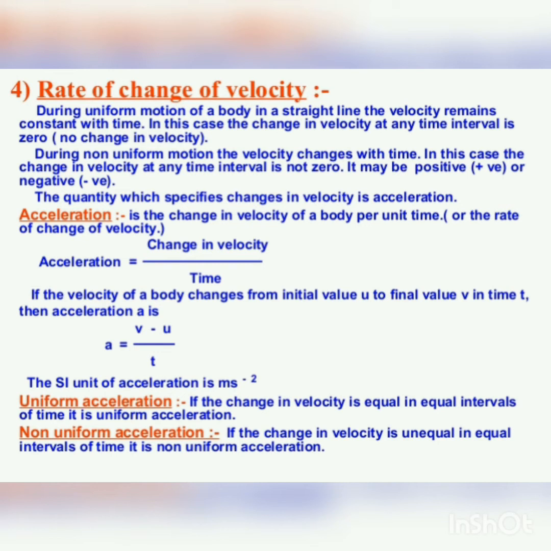During uniform motion, the object moves equal distances in equal intervals of time in a straight line, and the velocity remains constant with time. In this case, the change in velocity in any time interval is 0, which means there is no change in the velocity.